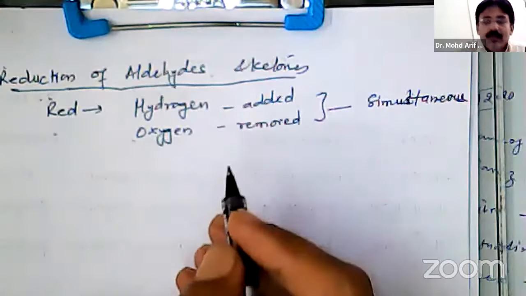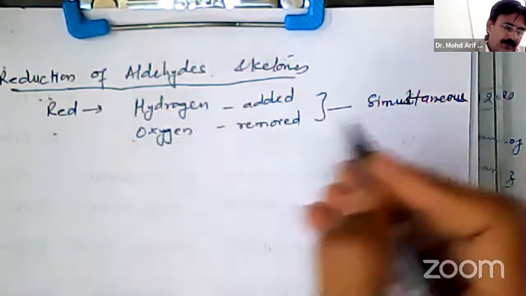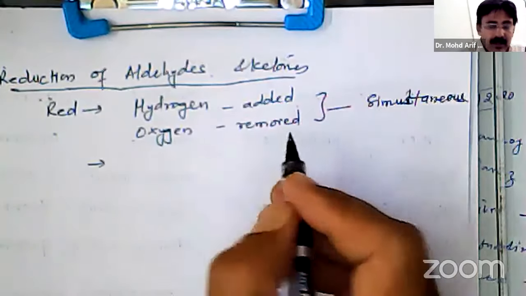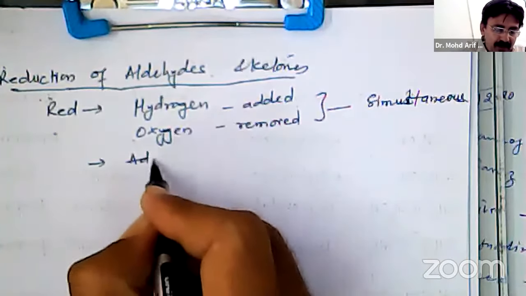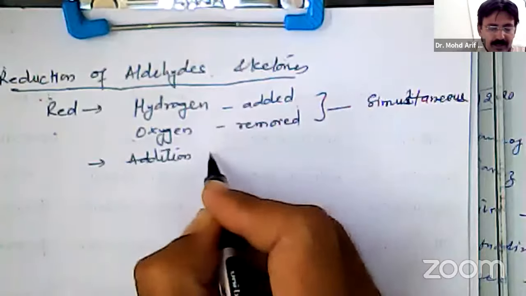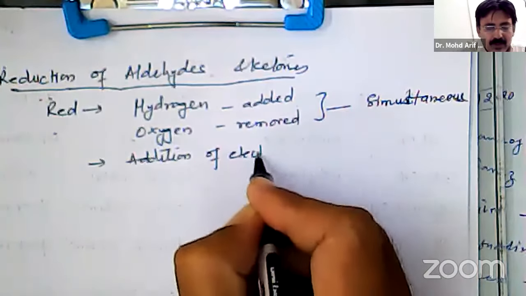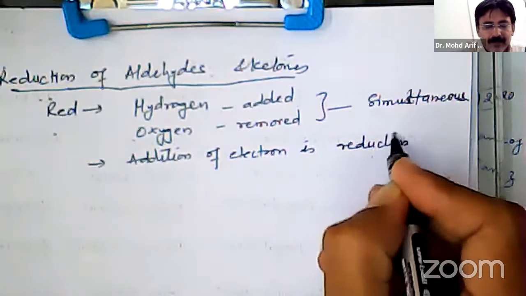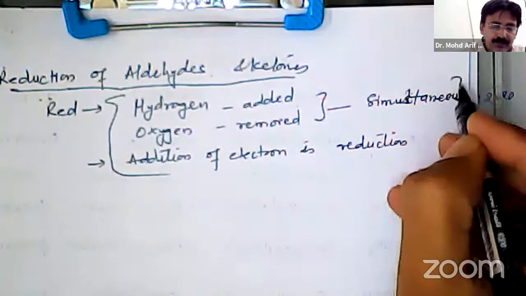So, both are taking place simultaneously. In terms of electronic concept, addition of electron is called as reduction. So these are the reduction.